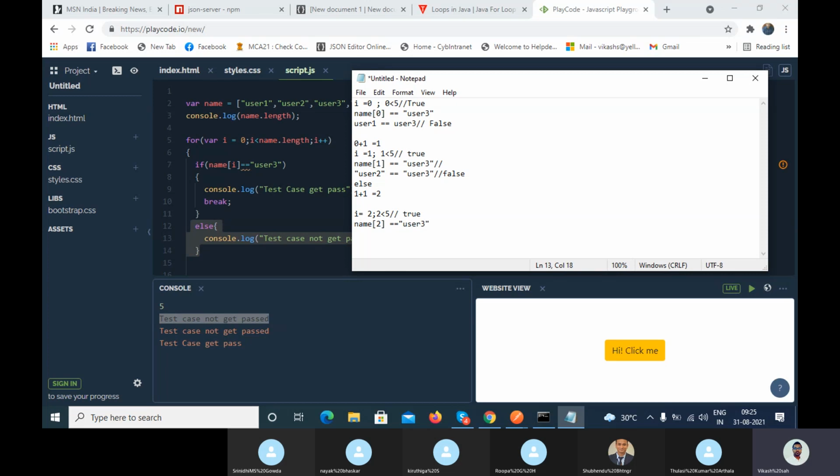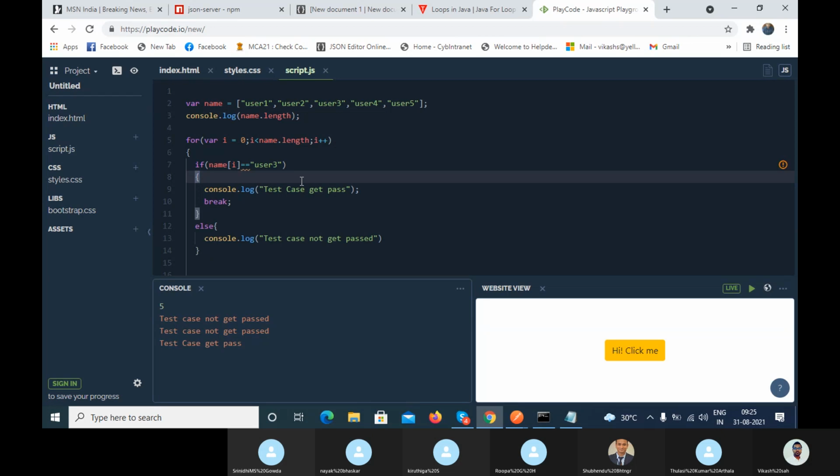Is this condition true or false? Let's see. Name index of 2 is user 3, so user 3 is equal to user 3, you can see it here, right? It will go inside and print the message test case get passed, and here your condition gets matched and it breaks. Clear?